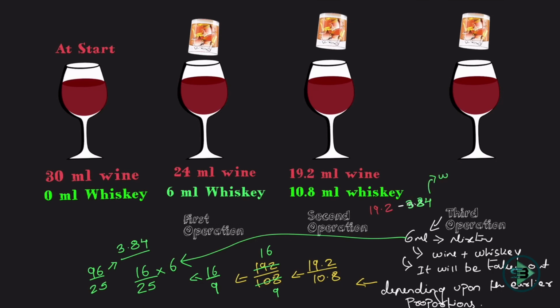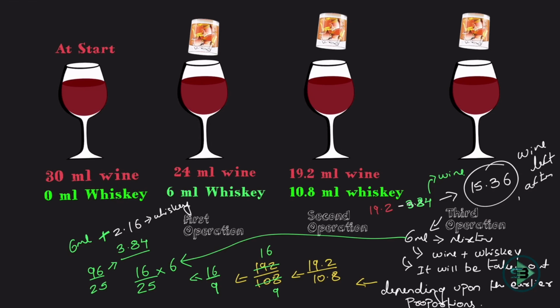So wine I have to only subtract. So 19.2 ml of wine was there. If I take out 3.84, that is the wine that will be left. Okay, and obviously the rest part of it, 2.16 ml of whiskey, will be taken out. So I'll subtract 2.16 and I'll add 6 ml because whiskey is also added. But my question is, what is the wine that is left? So wine left is 15.36 ml. Okay, and that gives me the answer to this question.